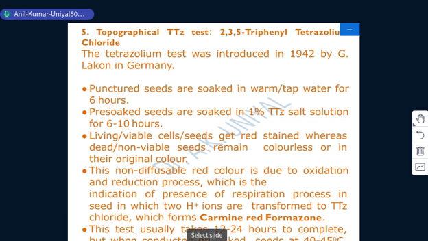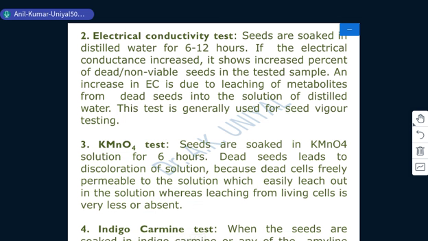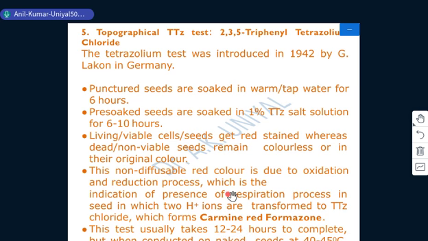The next test we have is the topographical tetrazolium salt test, known by its trade name 2,3,5-triphenyl tetrazolium chloride. Sometimes it is also known as the TTC test. The tetrazolium test was first introduced in 1942 by G. Lakon in Germany.